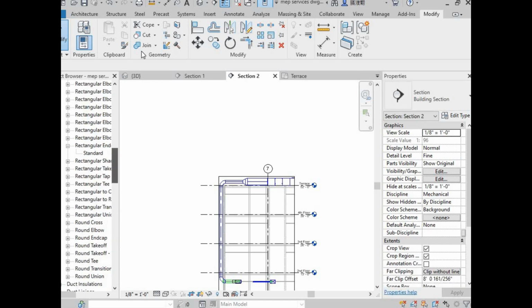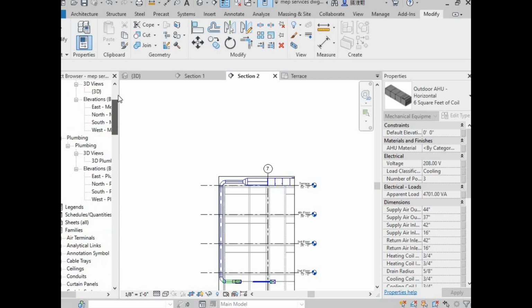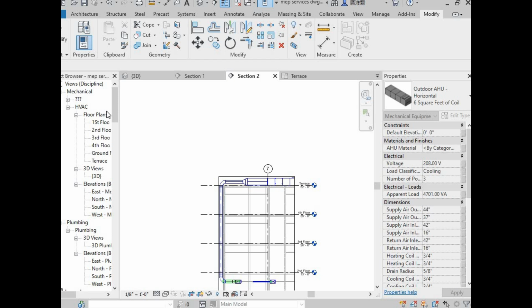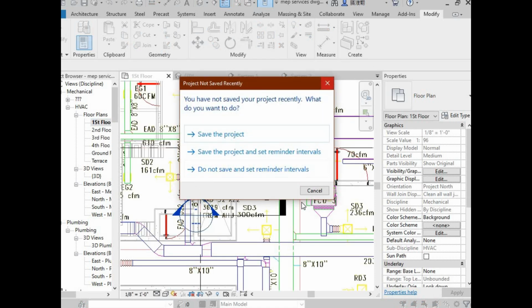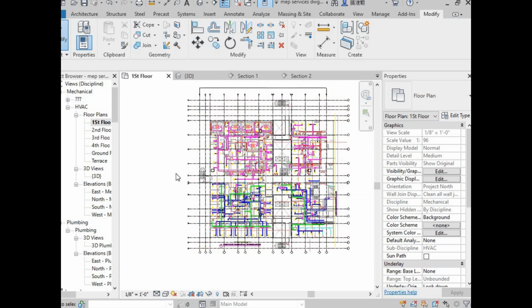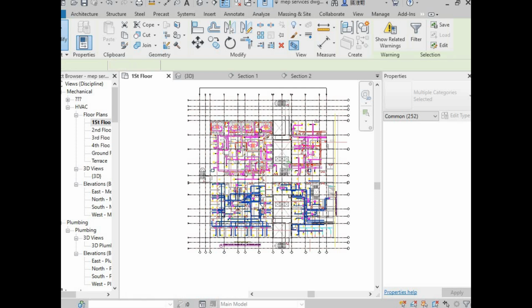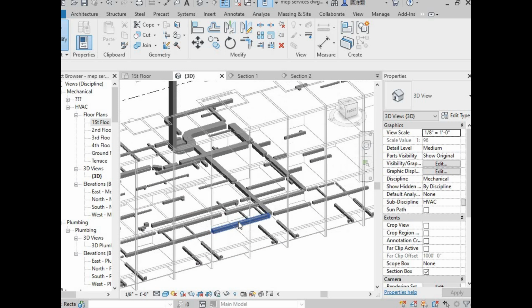And now I am going to the first floor. In this video we have completed the elevated exhaust duct, the AHU and the clashes. So here, let's just see the complete system in the 3D view. Here I am selecting it. Go to selection. So this is how the system is.